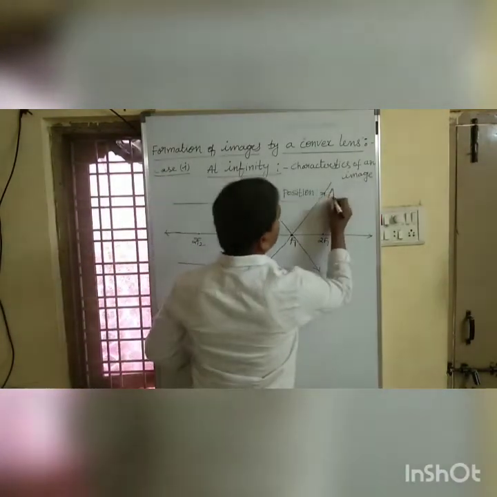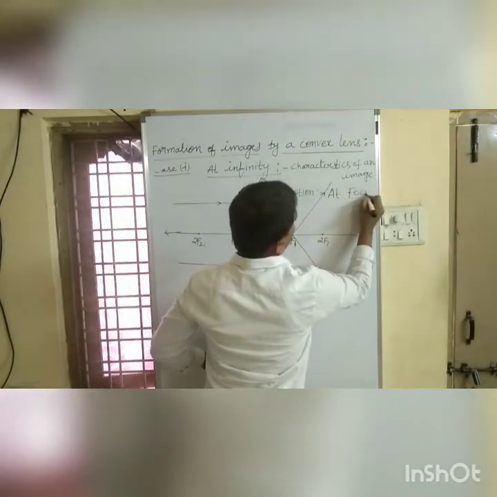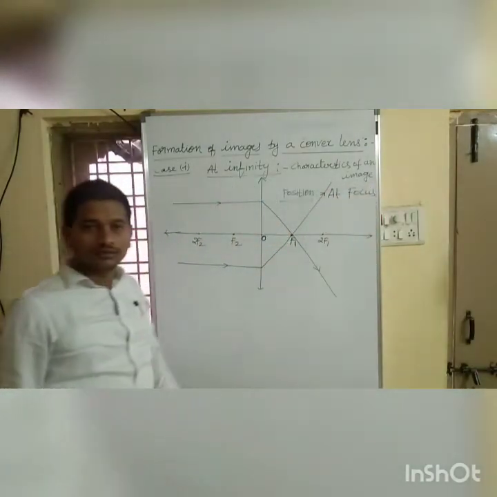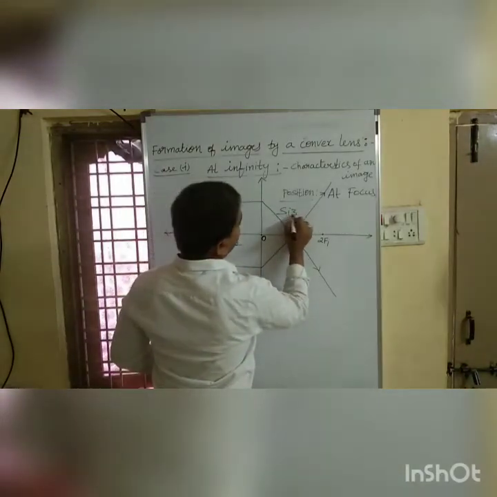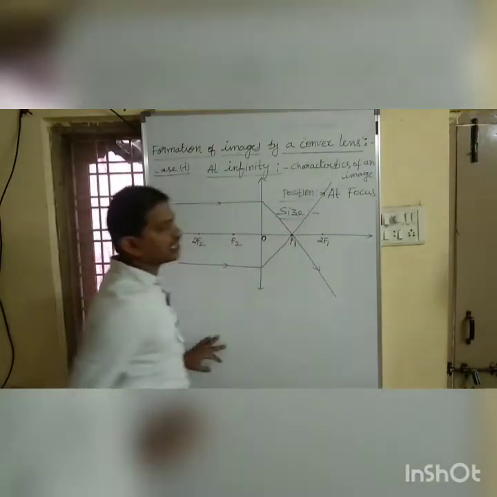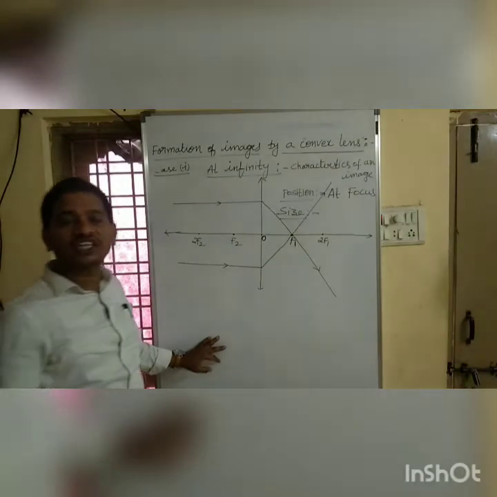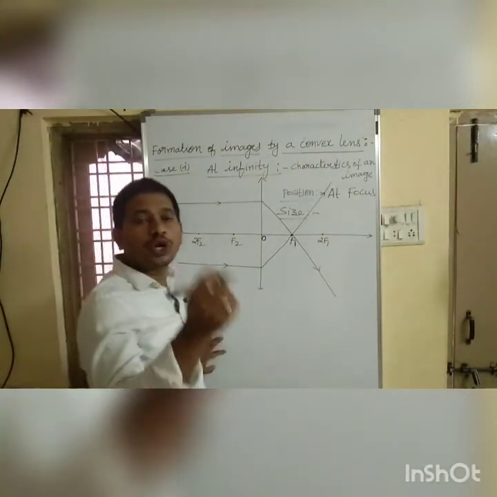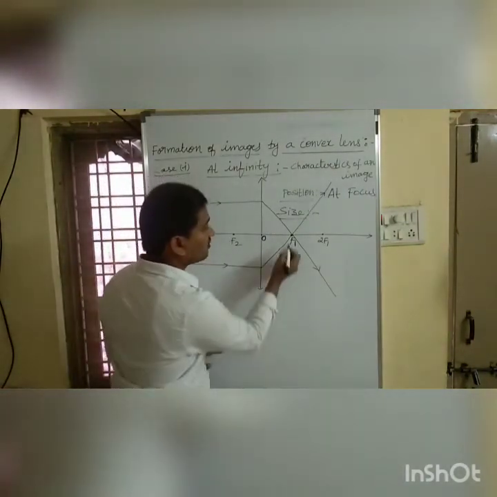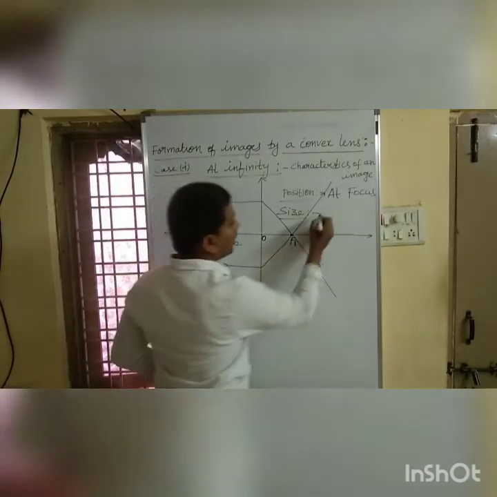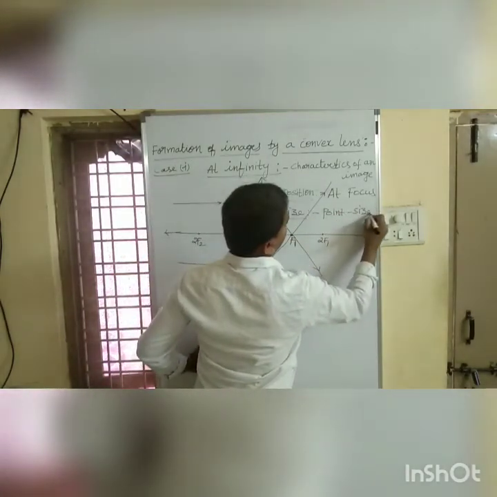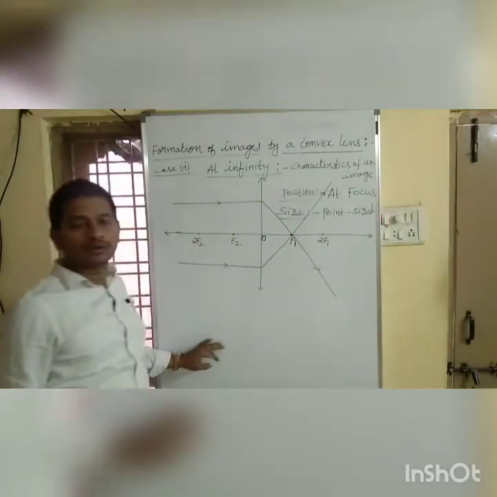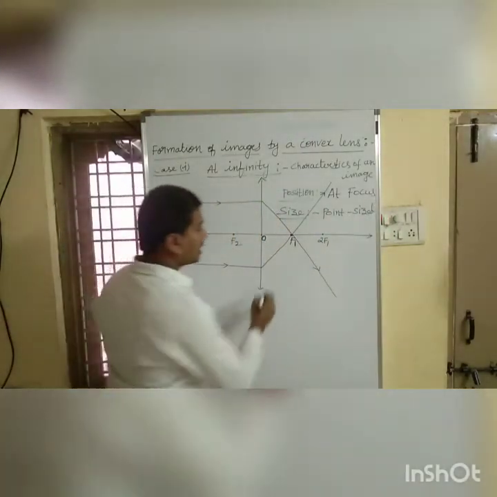The second characteristic is size. What is the size of the image? We got a point size, which is very small. Point size image. And the third characteristic is nature.